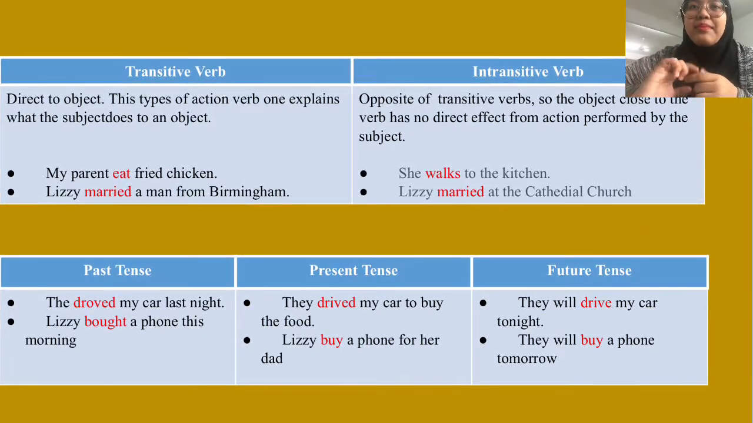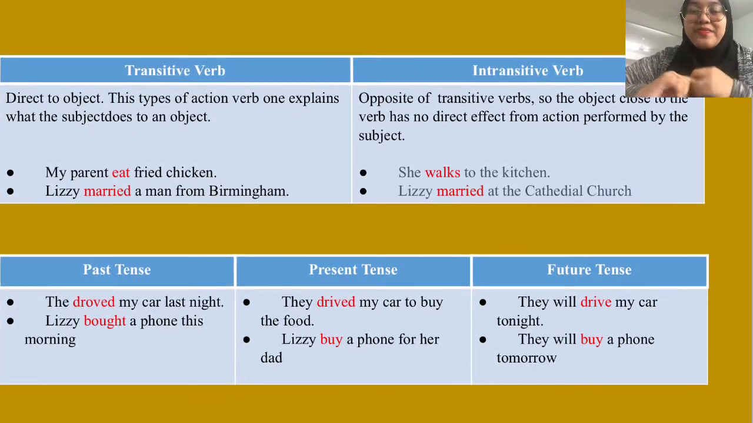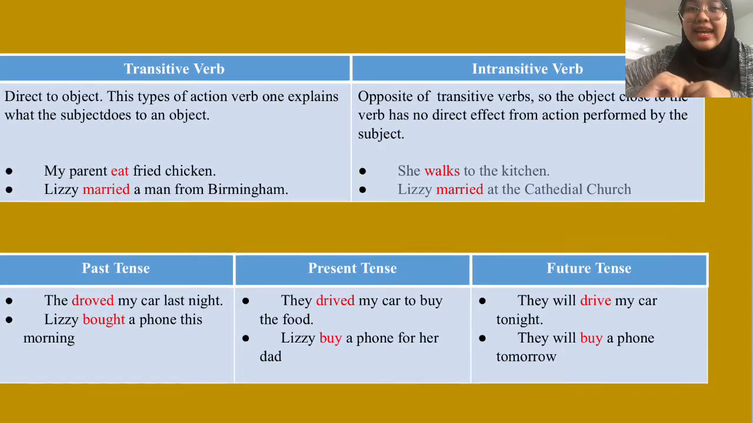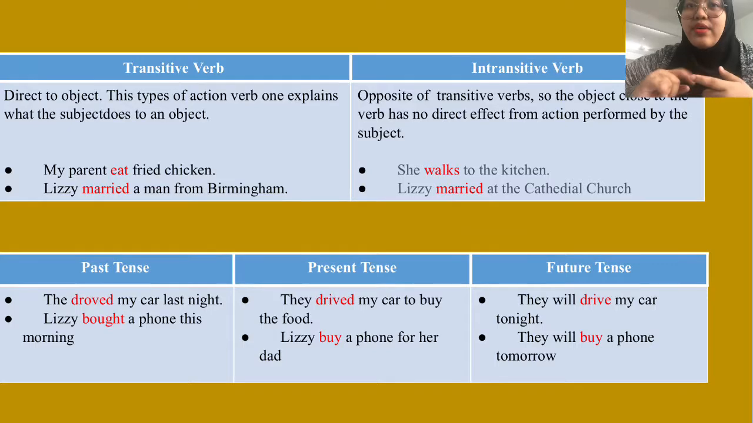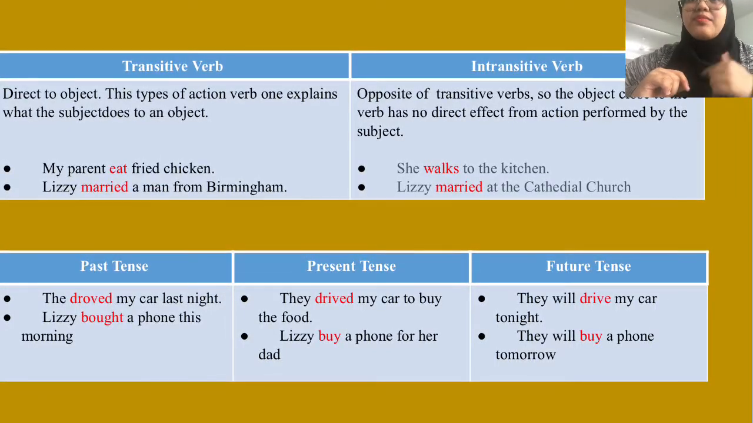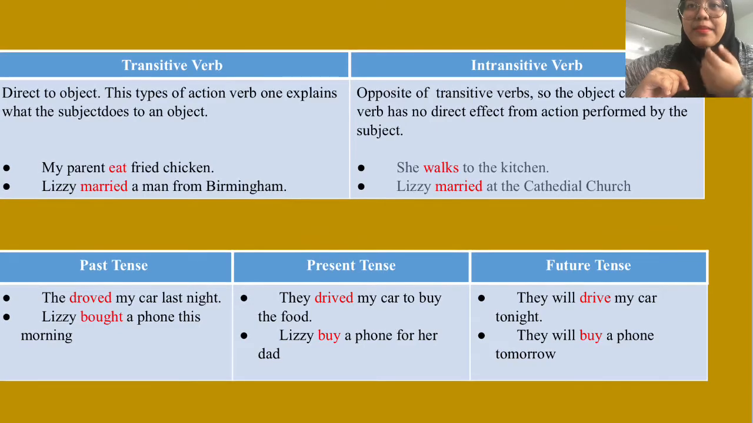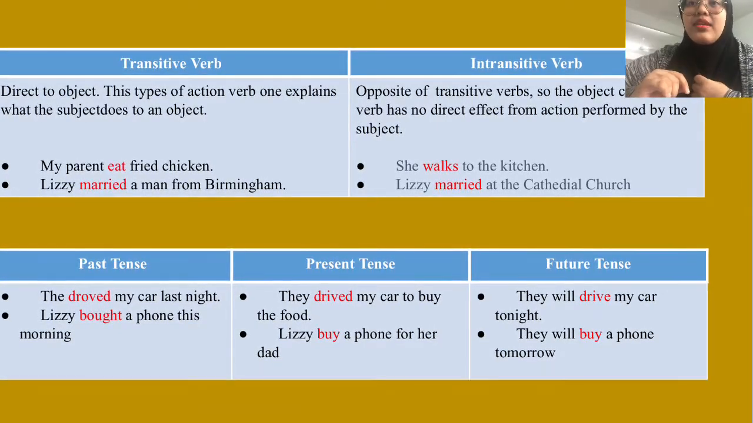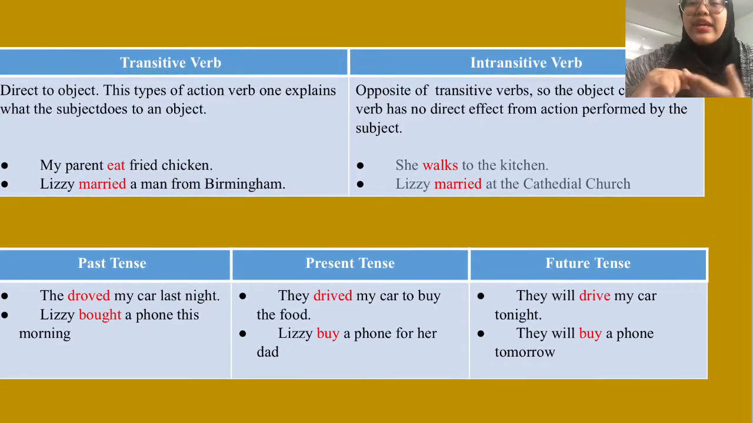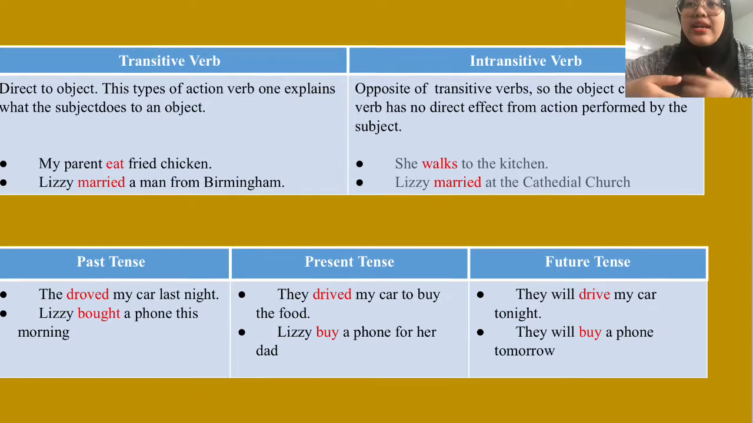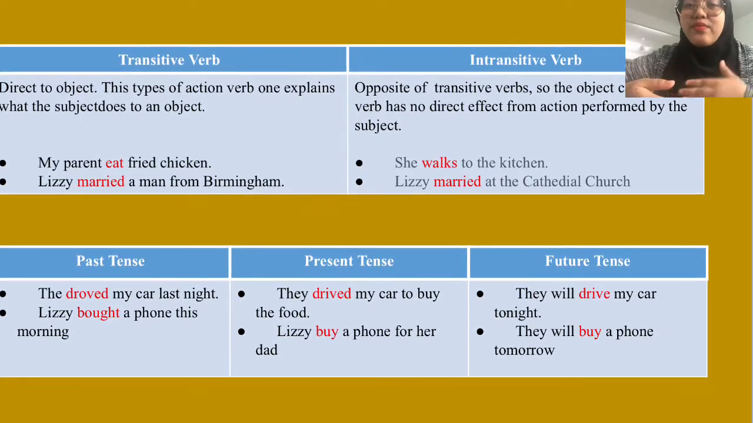And last, past tense, present tense, and future tense. They drove my car last night, and Lizzie bought a phone this morning. Bought a phone, past tense. And present tense: they drive my car to buy the food. Drive means present tense. Okay, future tense: they will drive my car tonight. They will drive. Future tense.